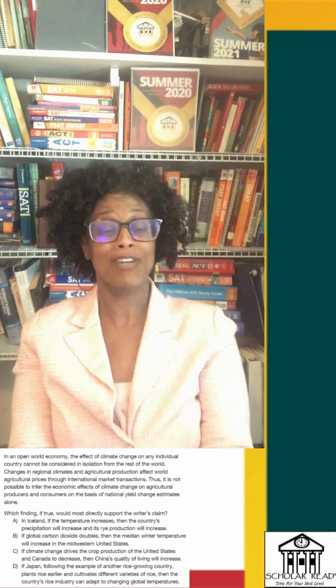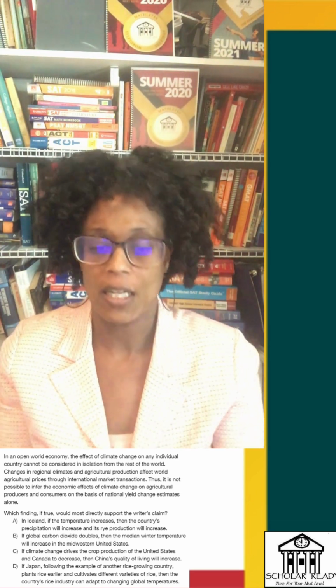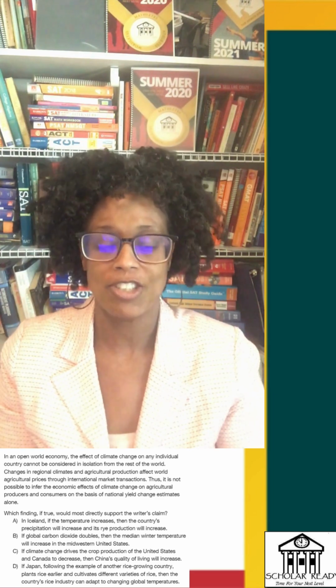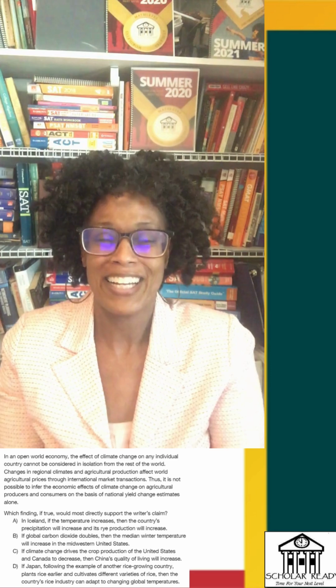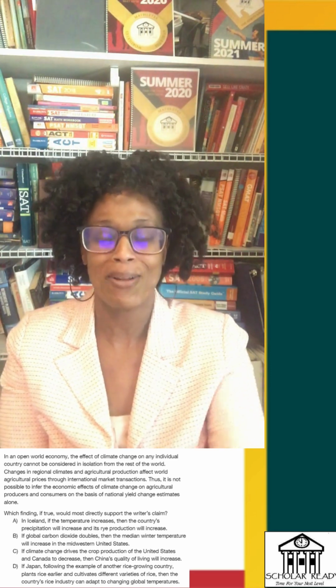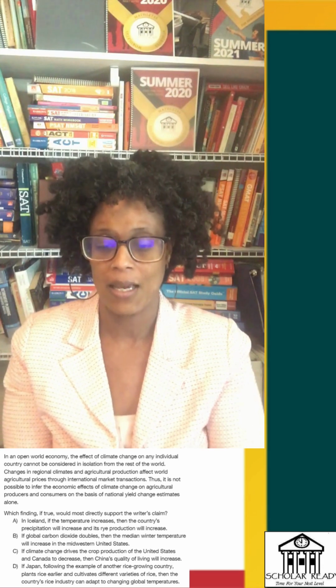Okay, so we have a change effect in one country, but what about the others? And I get it. I get that it says global, and global includes all countries, but that's not specific enough. So it's not specific enough, and we want to find the best answer. So let's keep looking.